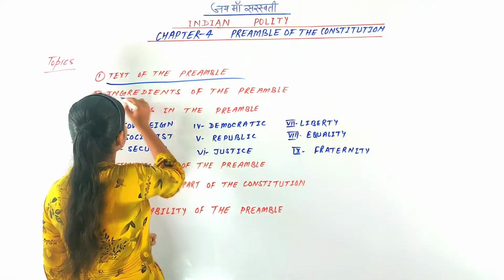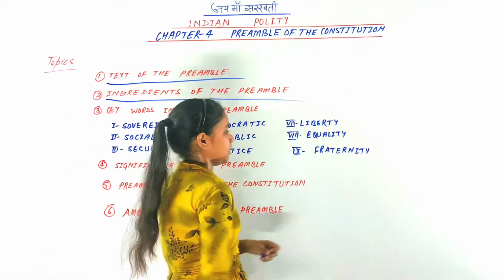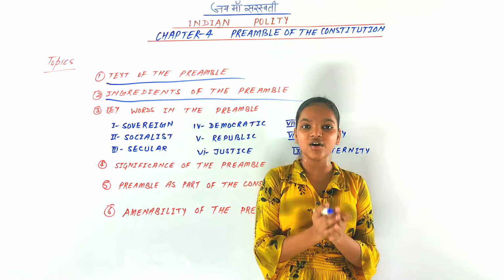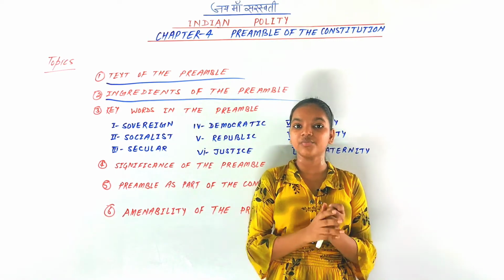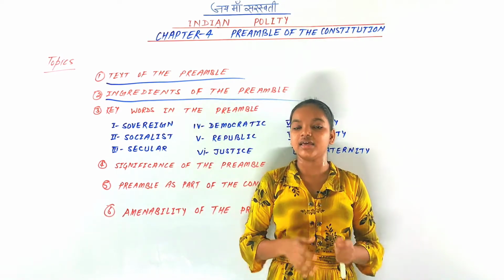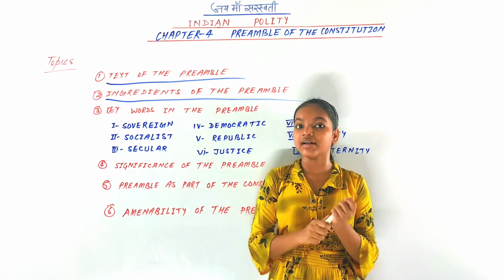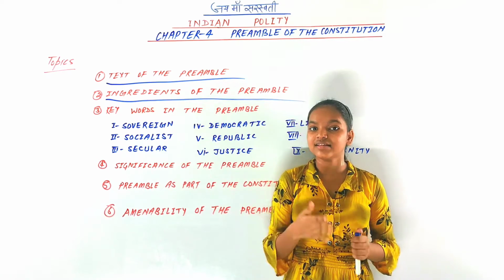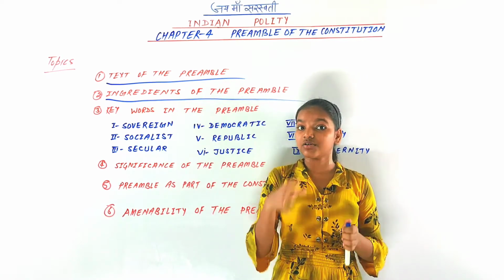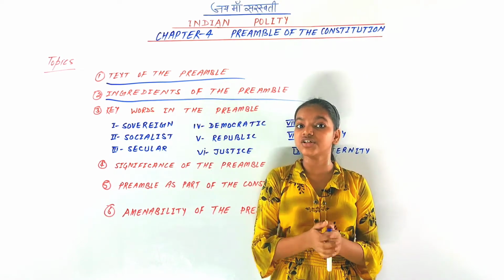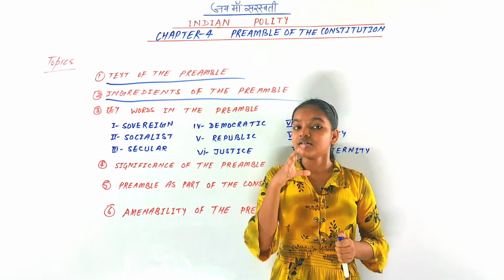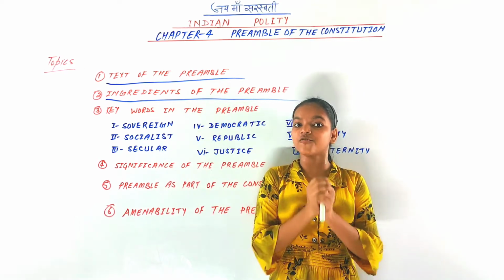Next is the ingredients of the preamble. Our Indian preamble provides 4 ingredients. First is the source of authority: the preamble states that the source of the power of the Constitution is the people, that is, the citizens of India.